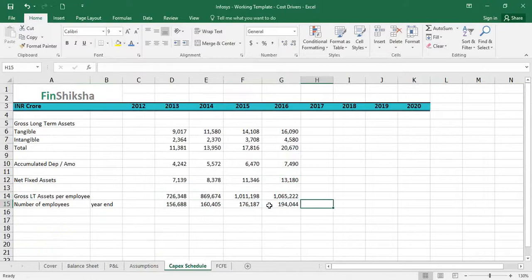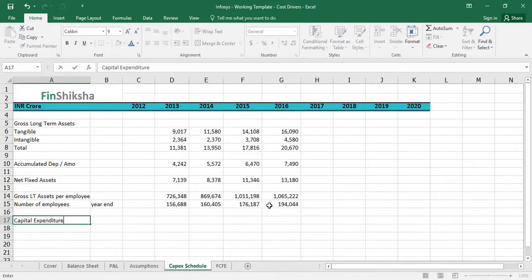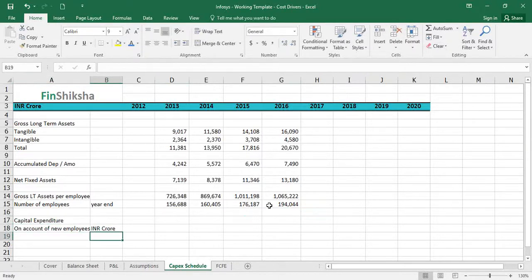So if we know that next year 20,000 employees are going to come in, and we assume that 10 lakh is going to be the cost, then 10 lakh into 20,000 is going to be my capex for next year. This basically brings us to the understanding for capital expenditure, the projections for that on account of new employees, right? That's in INR crore. I can calculate that number.